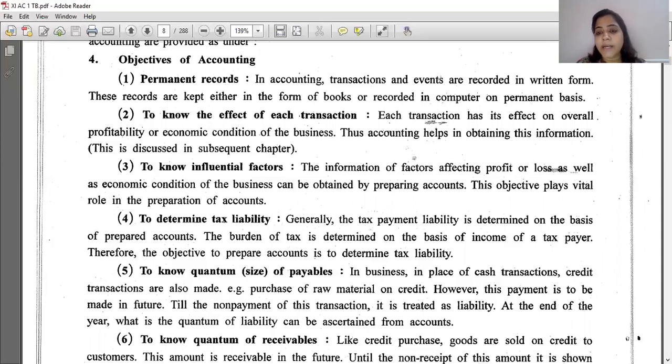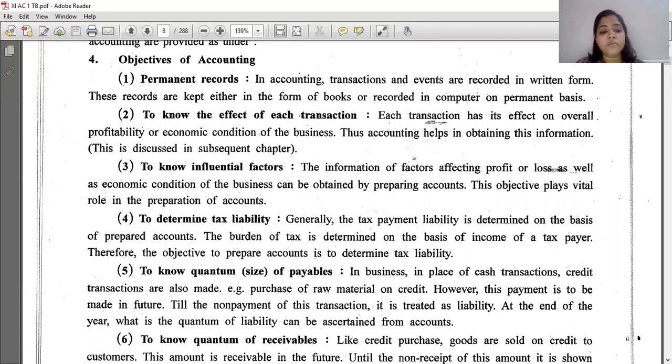So each transaction has its effect on the overall profitability or economic condition of the business. Either a big or a small transaction will affect the business. Thus, accounting helps in obtaining this information to know the effect of each transaction.